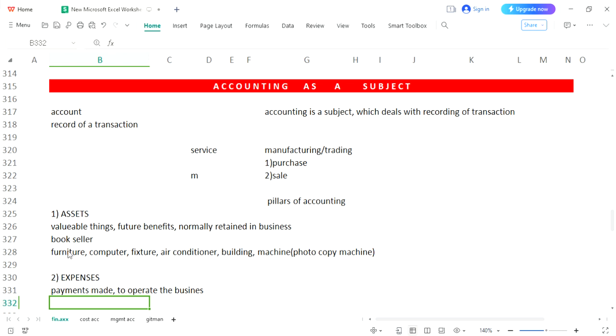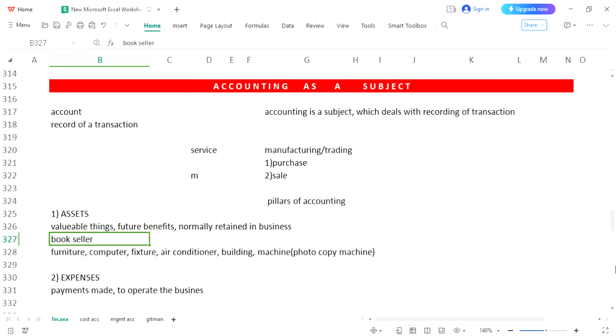Look, when you buy an asset, for example, the bookseller bought furniture, the first element is acceptable for expense as well. We have made the payment. Similarly, you will pay some payment to buy an asset. But the second is very important: to operate the business. Furniture is not the business product.